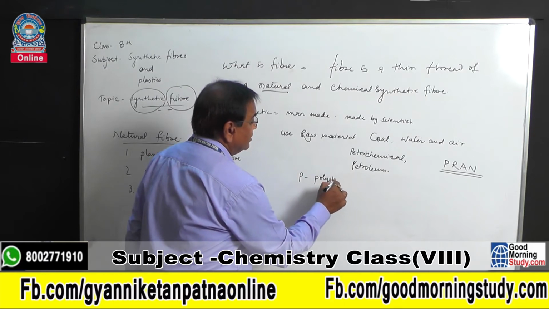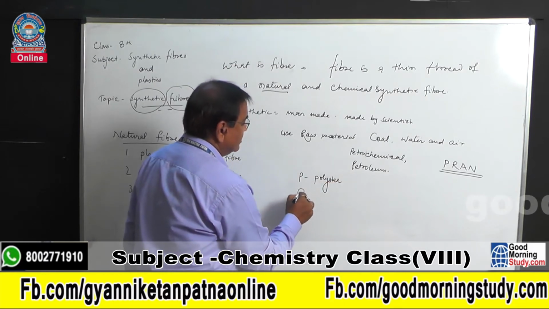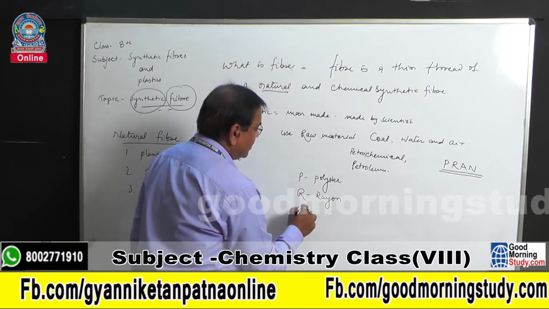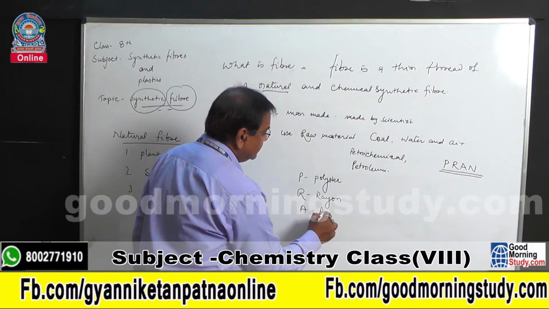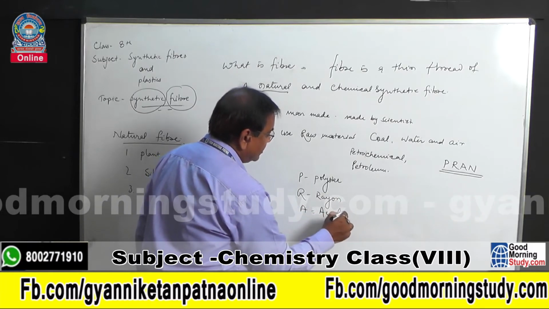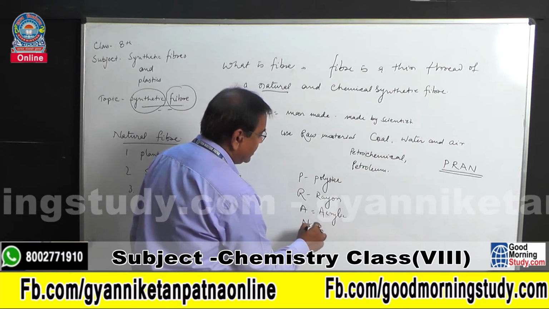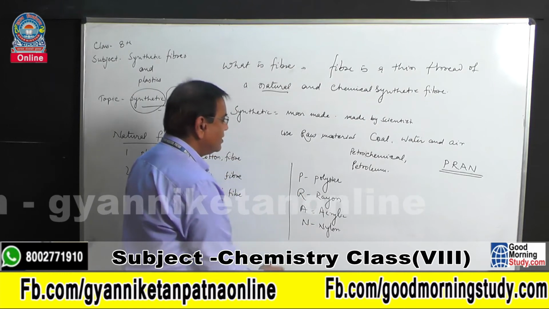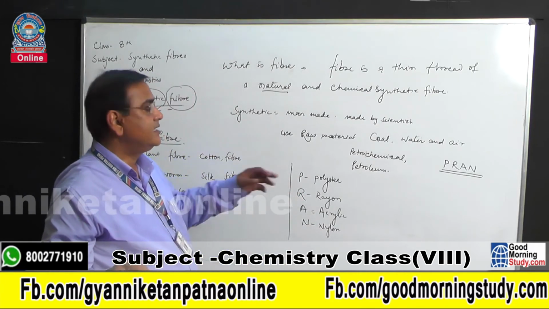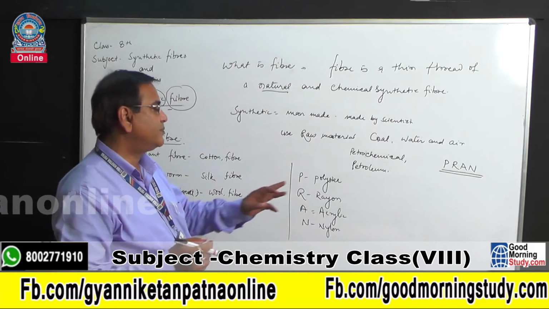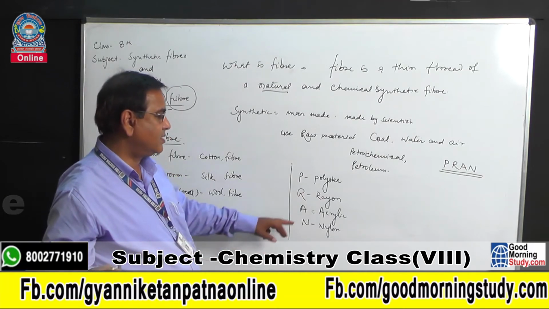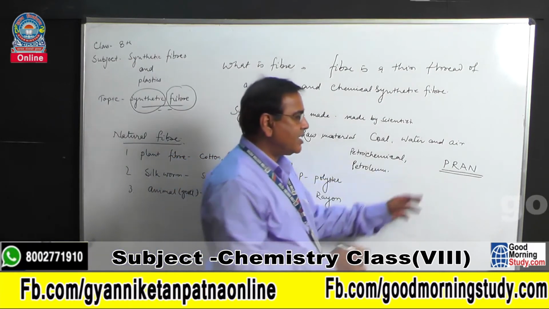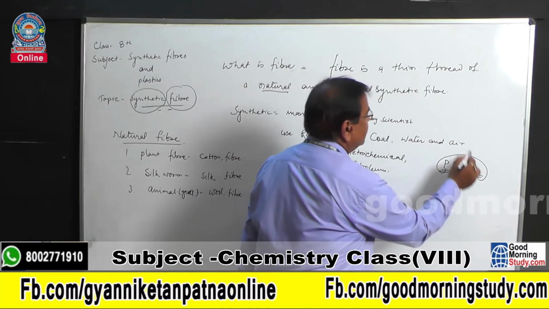P for polyester, R for rayon, A for acrylic, and N for nylon. One is polyester, another is rayon, another is acrylic, and another is nylon. This term is an abbreviation we can write to remember.